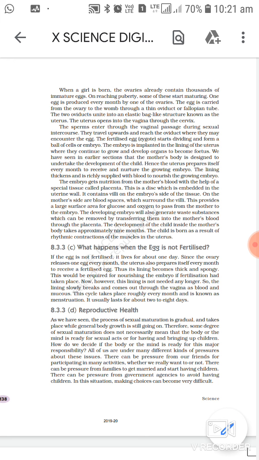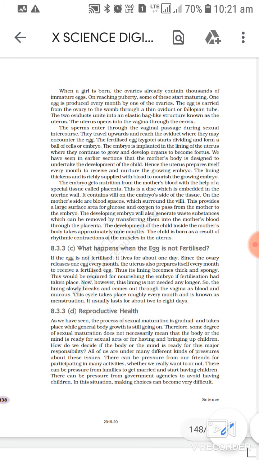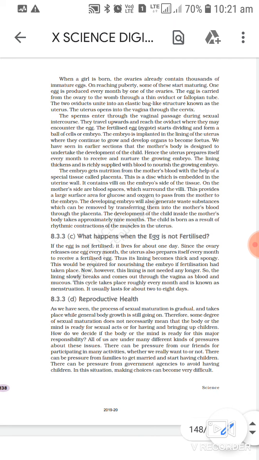So that is also a very important thing, the villi. What is the function of villi, we have already discussed. Villi are the finger like projections which increase the area of absorption, or in this case increase the area through which nourishment has to be provided to the young one or the developing embryo. So if the surface area connecting the embryo is more, then for sure the nourishment also will be very nicely given to the embryo.